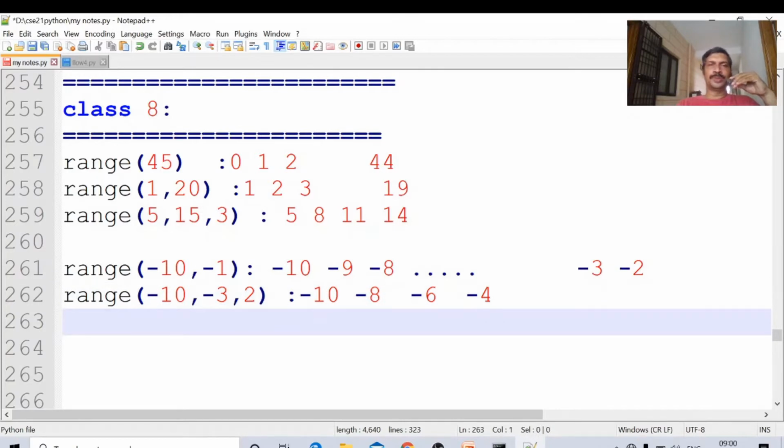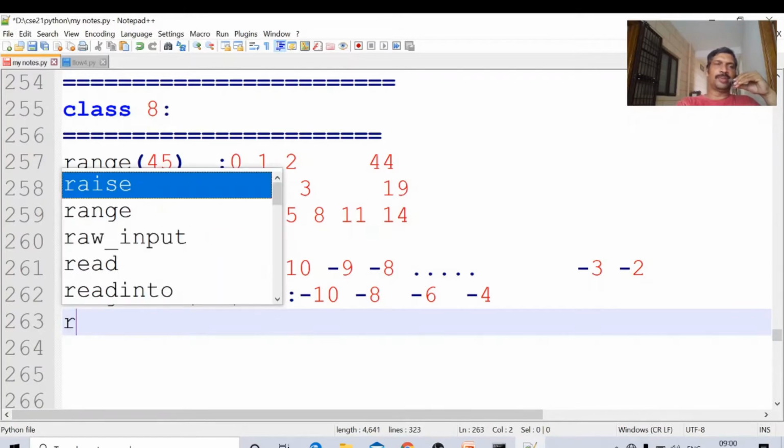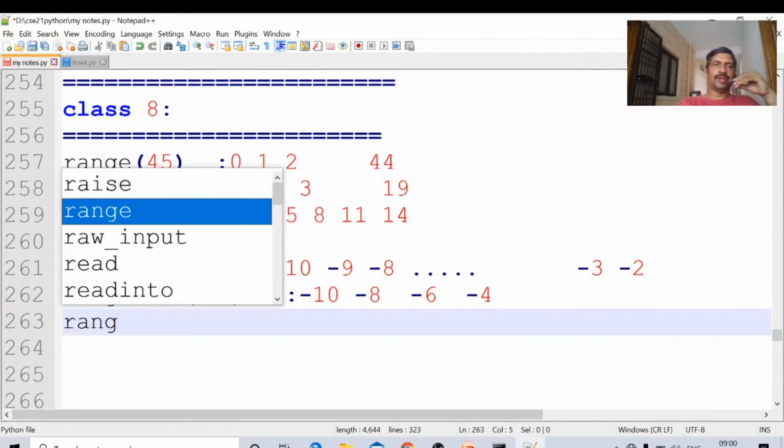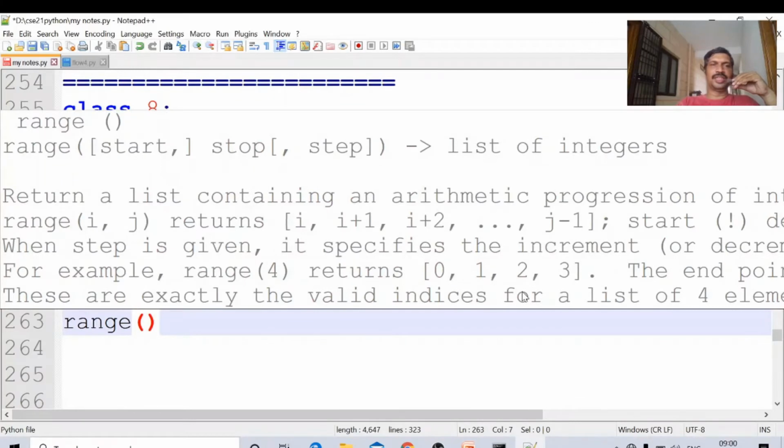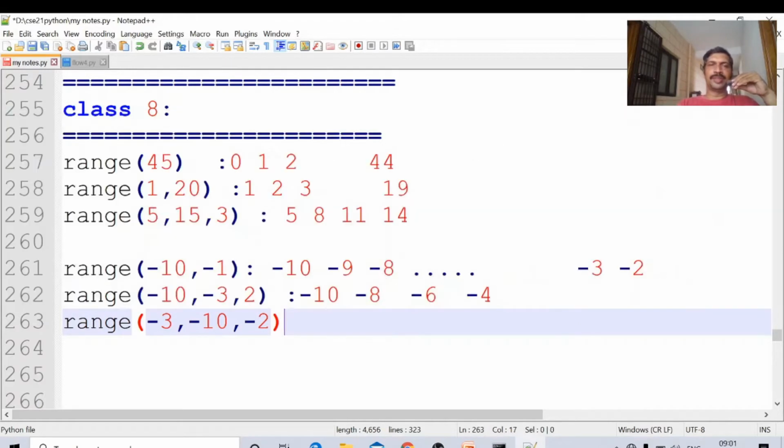It is possible to generate from a lower number to a higher number, but we have to take care about writing it. Suppose here I have written minus 3, comma minus 10. I am generating minus 3 to minus 10. Actually minus 3 is the higher number and the next is the lower number. In this situation the increment must be negative, minus 2.